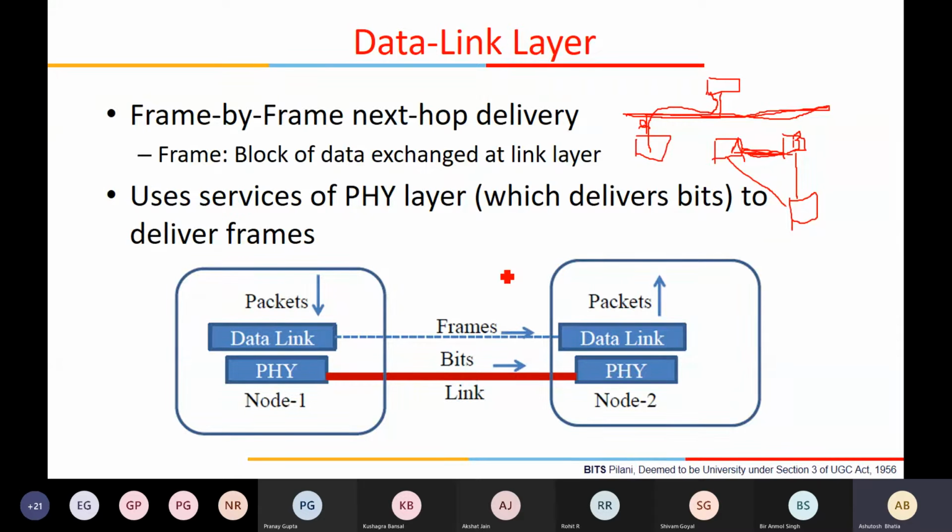Still, there are many functions which we need to develop to ensure effective transmission of frames from one node to another node over a single link, sometimes reliable, sometimes unreliable.